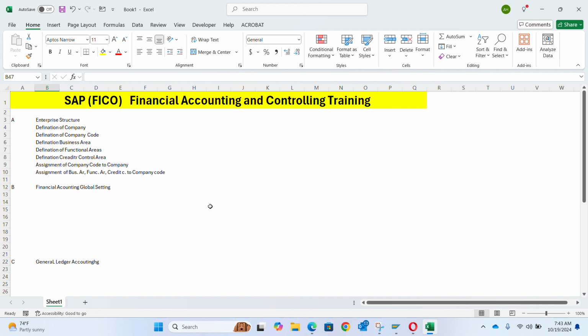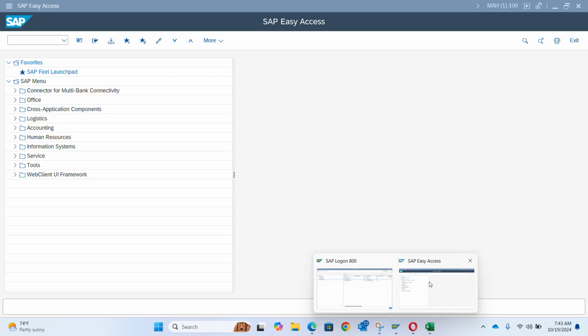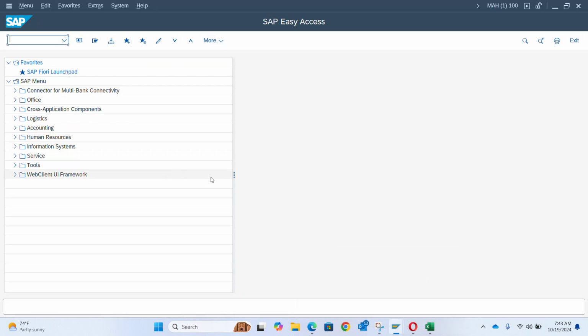So first of all, before I go into the system, I won't show the interfaces in all of my videos. I will drop a link below. I've explained the interfaces like the GUI, the Fiori, and also the Fiori Launchpad. I've also shown one or two things about it. So I won't dwell much on that. I'll just start the process straightforward.